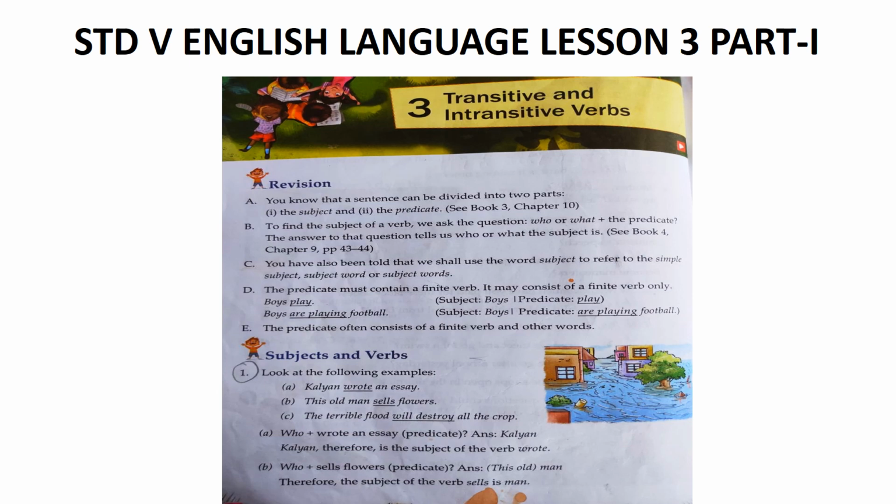Now see the book. In example J, the farmer's action of tilling affects the soil, a thing that is different and separate from the farmer themselves. So we can also say that the action of tilling passes from the farmer to the soil. So soil is the object of the verb till. Similarly in K, Jack's action of kicking affected something separate and different from Jack himself, that is the football.